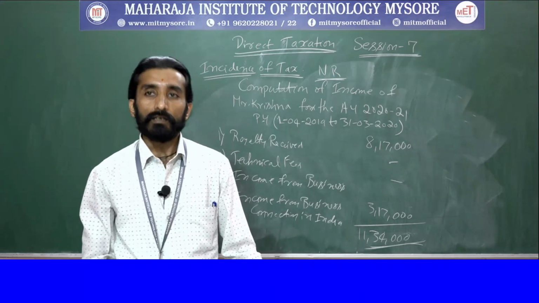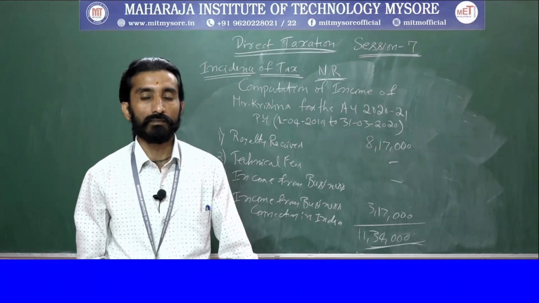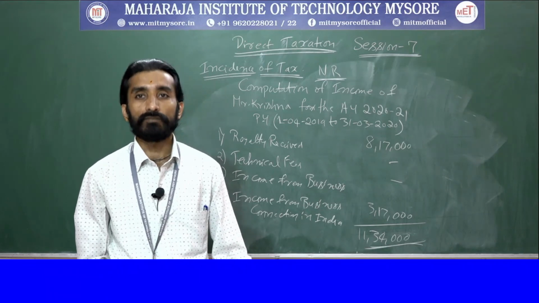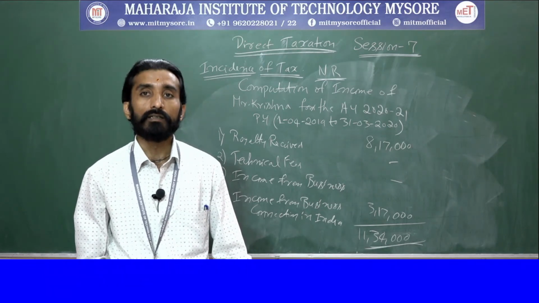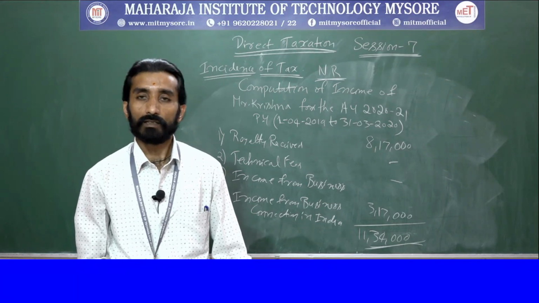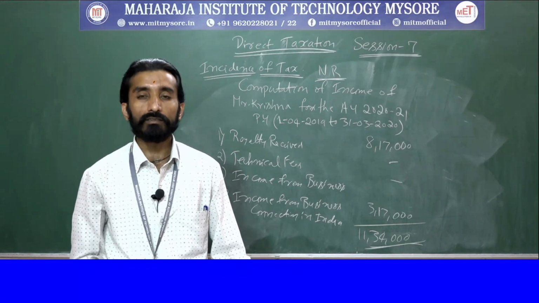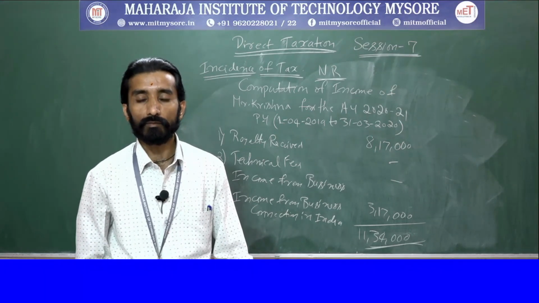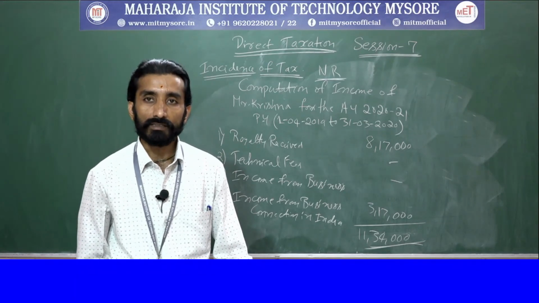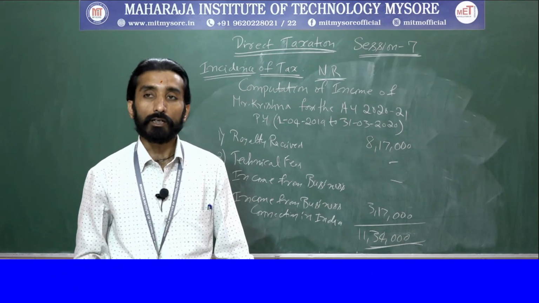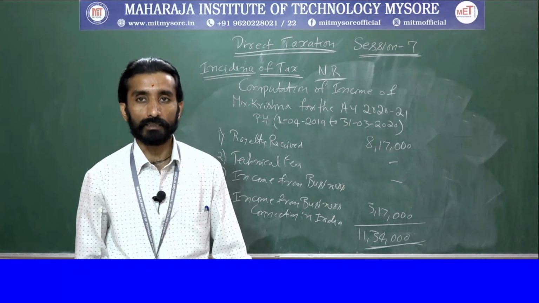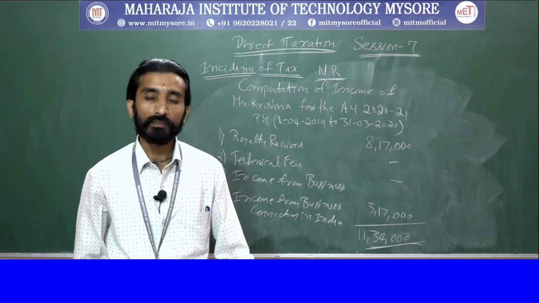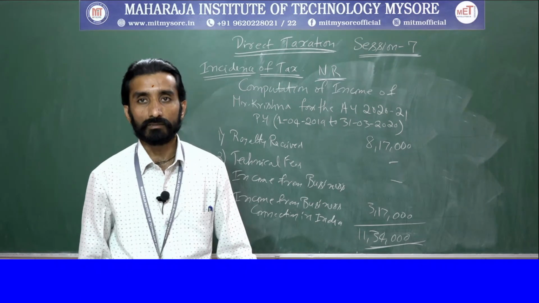So this is the income of Mr. Krishna. This is how we will be calculating the problems based on the incidence of tax, where it will be a combination of your residential status also. Clear? So you need to recall the theoretical part which was covered at the beginning of the session. Those 7 points you need to remember, and also you need to recall what is Indian income and what is foreign income, and you should also have knowledge about the places, right? Based on that you need to solve the residential status problems, including incidence of tax. So thank you.